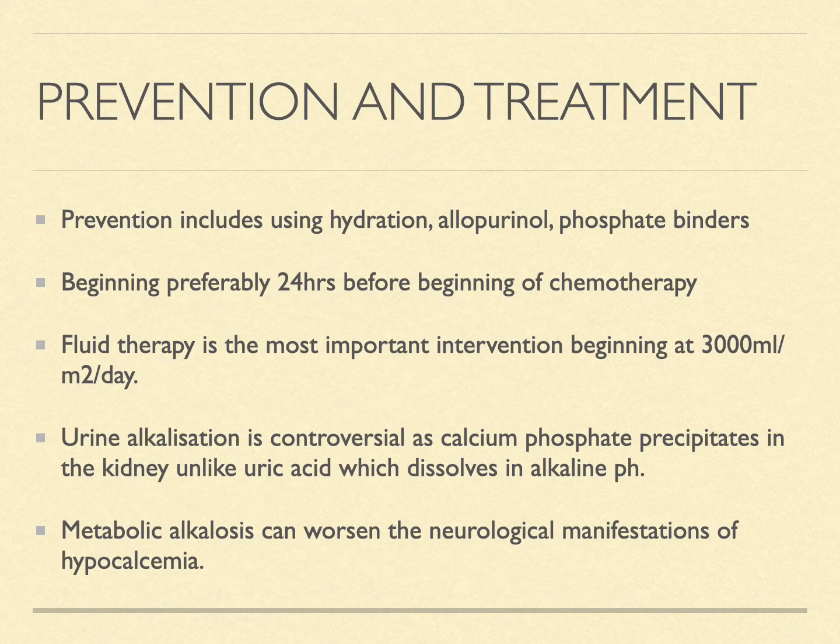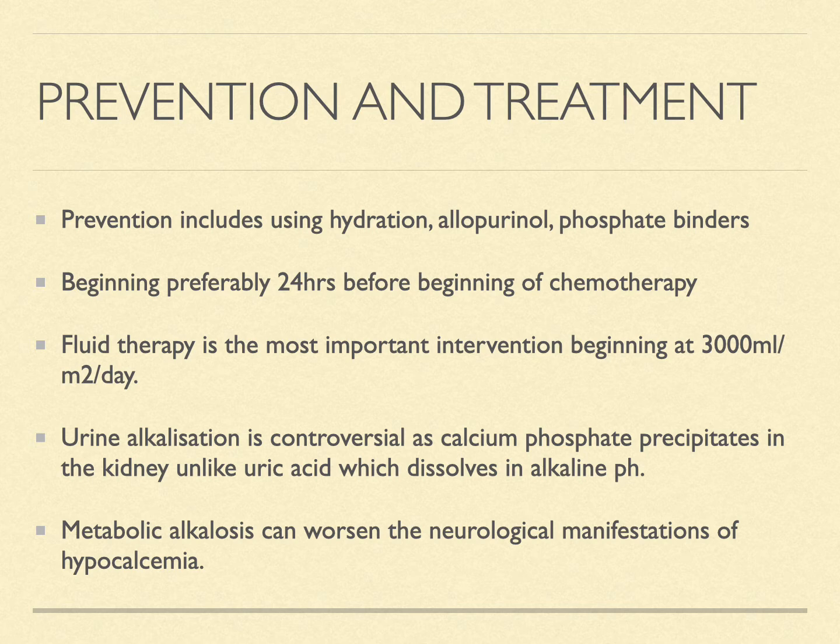So the basic concept of managing these patients is how do we prevent them and how do we treat them. Prevention includes using hydration, allopurinol and phosphate binders. Normally if any chemotherapy is planned, we have to start preventing the tumor lysis syndrome almost 24 hours before. So fluid therapy is the most important thing, and we have to target almost 3000 ml per meter square